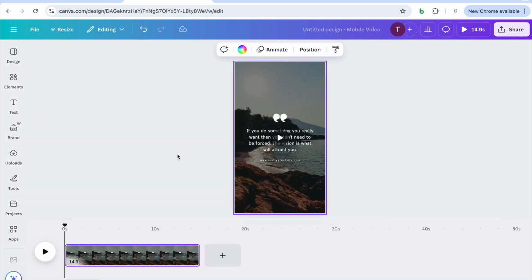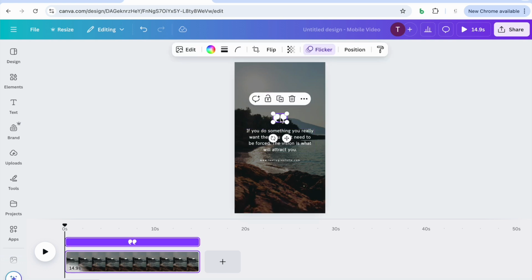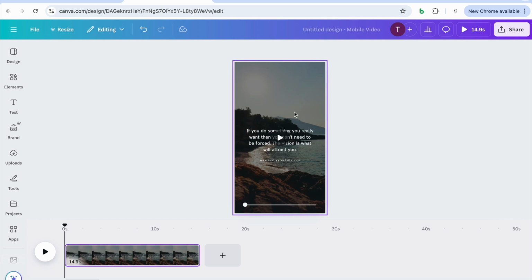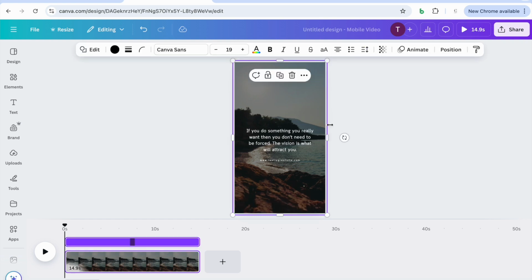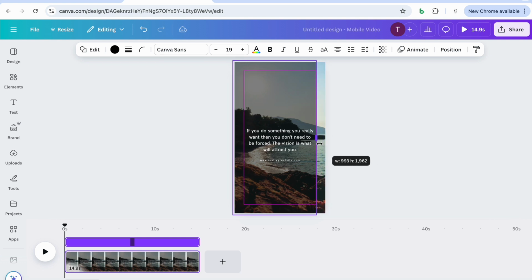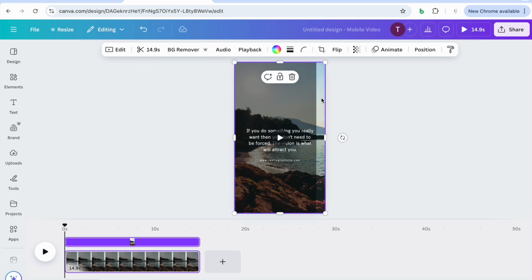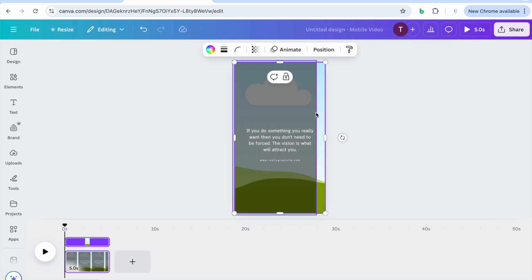Now, what we want to do is set this template up. This is how all of our templates are going to look. So we're going to do a few things to set it up. I don't want this quote here, so I'm going to remove that. This video, you can leave. Well, we're actually going to take it out for now. So I'm going to click on that and click on delete and it's going to take the video out of the frame. The reason is because I'll be replacing it with my own videos.